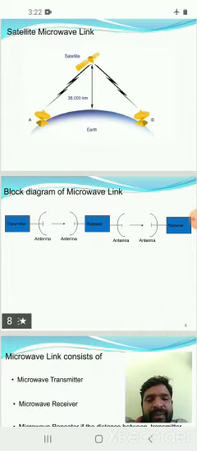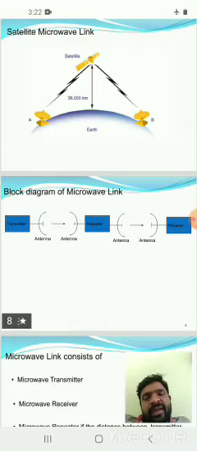In a fixed microwave link, used for communication between two points, towers or fixed stations are arranged every 40 to 50 kilometers. This increases the distance.